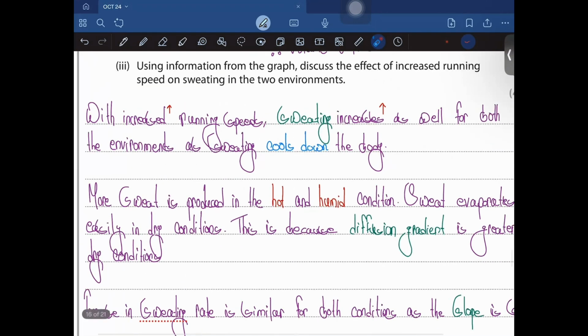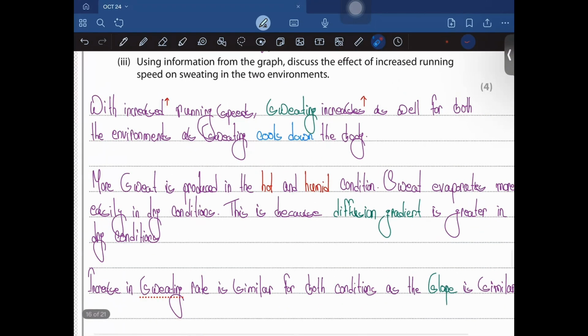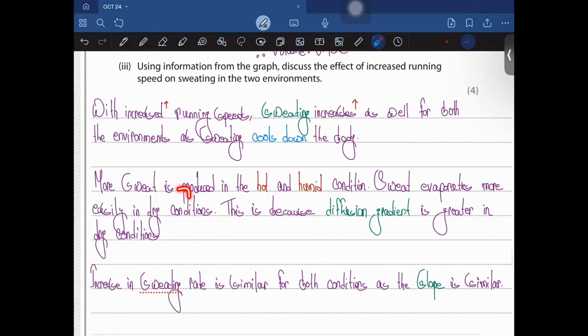Let's just take a look at it. With increased running speed, sweating increases for both environments, as sweating cools the body down. More sweat is produced in hot and humid conditions. Sweat evaporates more easily in drier conditions. This is because the diffusion gradient is greater in drier conditions. So what does this mean?